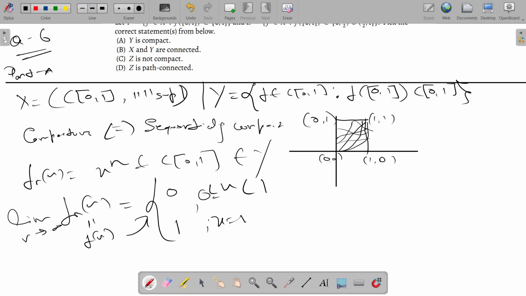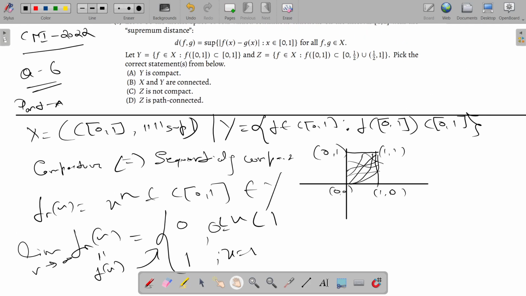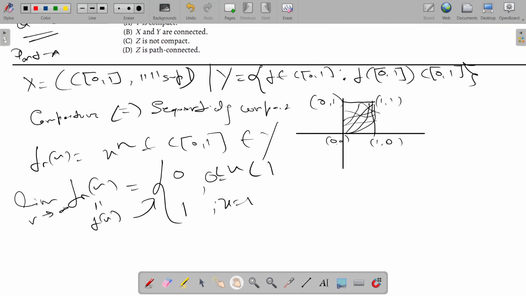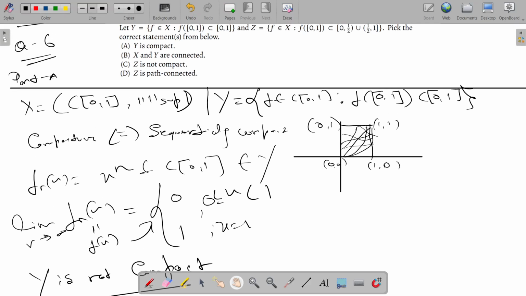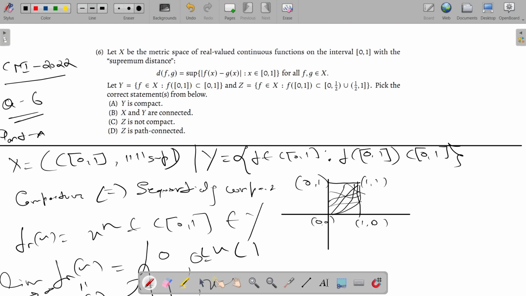So basically, this does not converge in the sup norm. It doesn't have any subsequence which converges in the sup norm. So Y is not compact. So the statement that Y is compact is false.